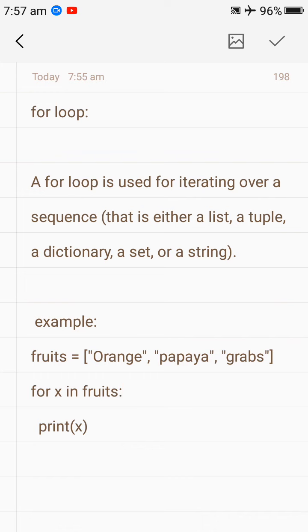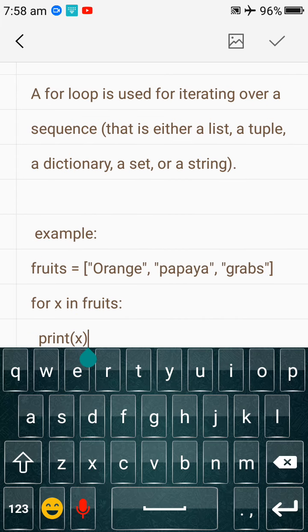So what does x indicate? x is a kind of variable. Each time it will extract a new value from the list. And in fruits means that from the fruits list your loop will extract the value. So each time, the printed x value will change.